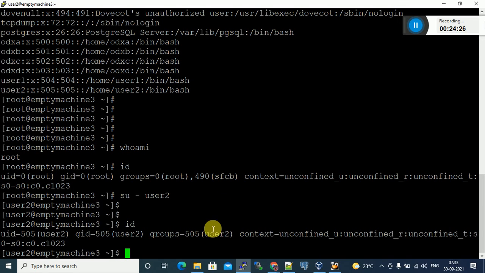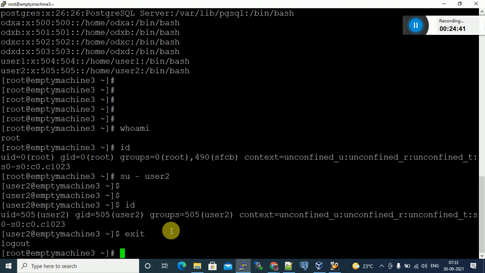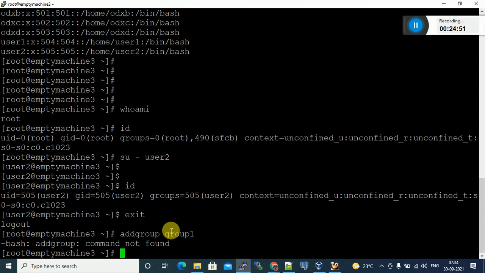So this is how we find the username, the group name and the group ID. Now let me add a group. How to add a group? It is groupadd, not add group. groupadd space group1.